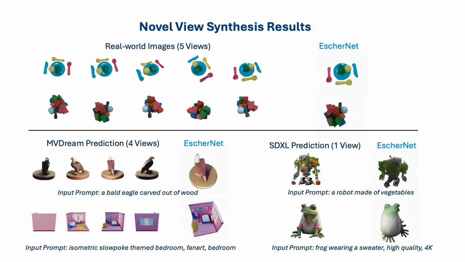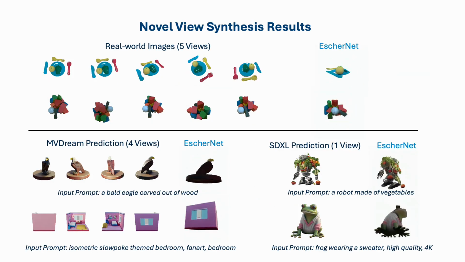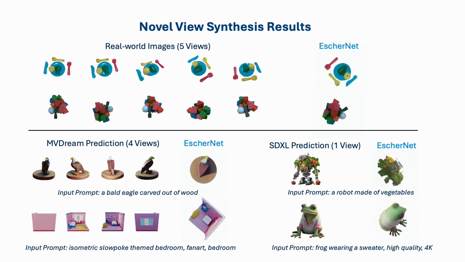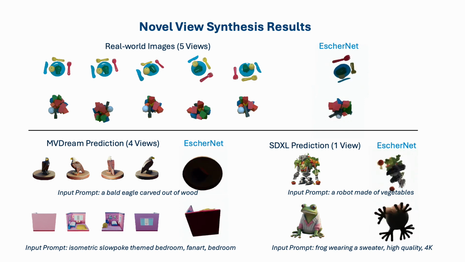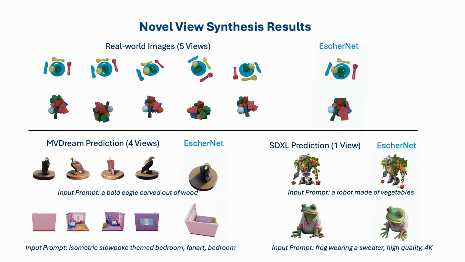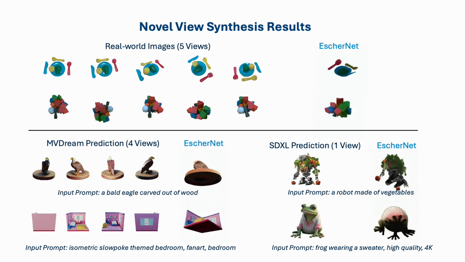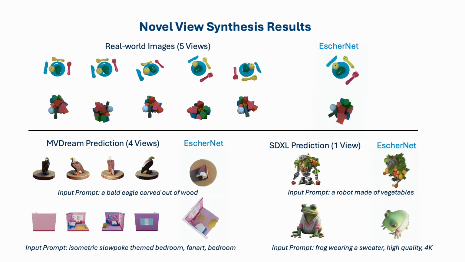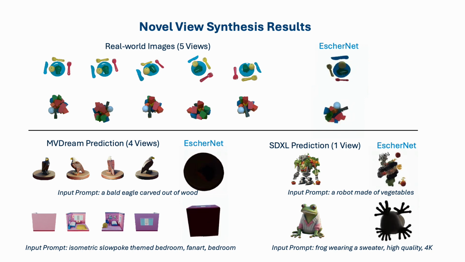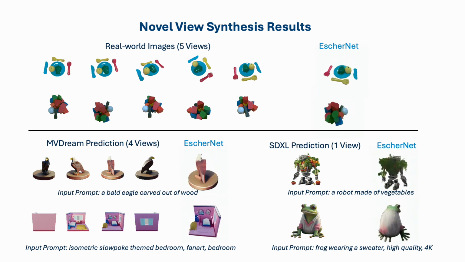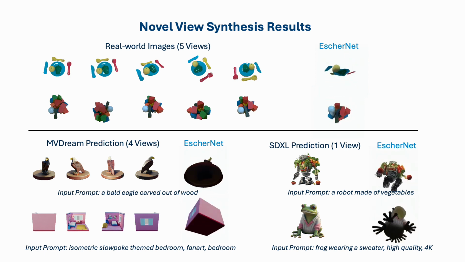EscherNet has been extensively tested on various datasets. For real-world images, our experiments yielded quite reasonable 360-degree novel view synthesis results, using 5 images captured from a camera. We also explored using off-the-shelf text-to-image models to generate images from user prompts. This approach was successful for both single-image input with Stable Diffusion XL and for 4-image input with MVDream.